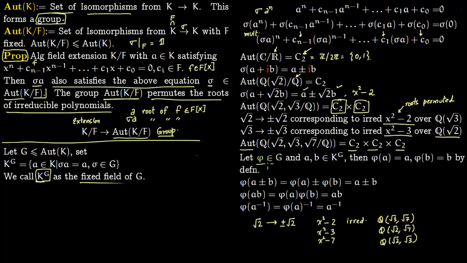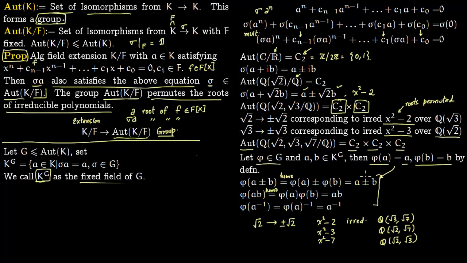So say phi is an element of the group G, and A, B are fixed by this phi. So obviously by definition phi of A is A and phi of B is B. Then obviously phi of A plus minus B, this is just the homomorphism property, and the fixed property gives phi of A is A, phi of B is B. Phi of AB, again the homomorphism property, and then phi of A is A and phi of B is B. Similarly here.